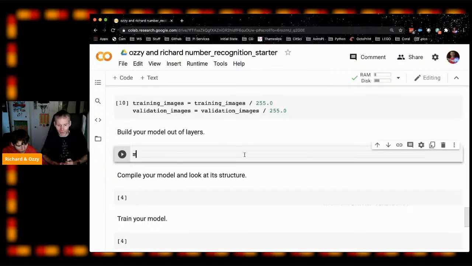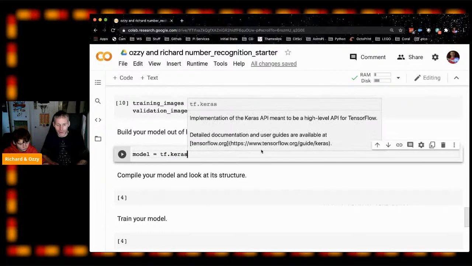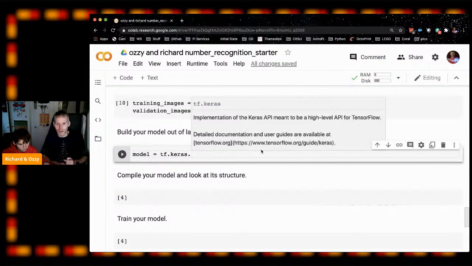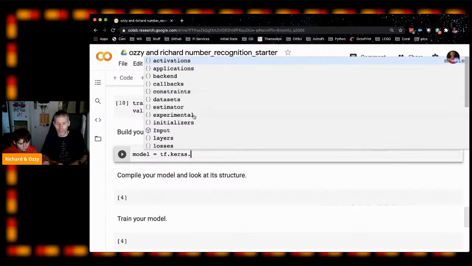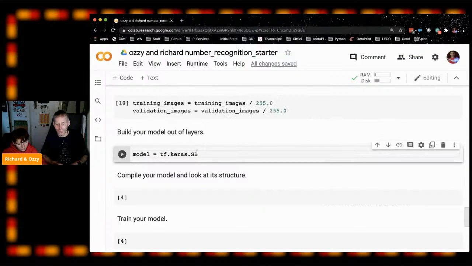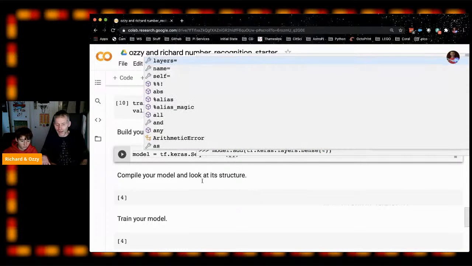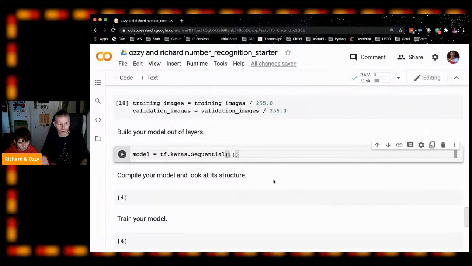And we're going to create what's called a sequential neural network model. So we'll call it model, that's the name for it. And we're going to use the TensorFlow model, Keras. Sequential, with a capital S, yeah. And then we need to give it a list. And that list is going to be our 4 layers.